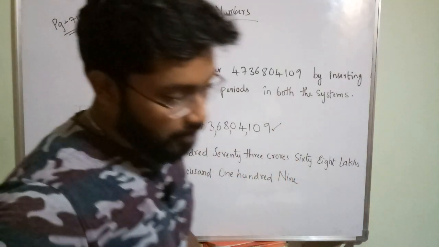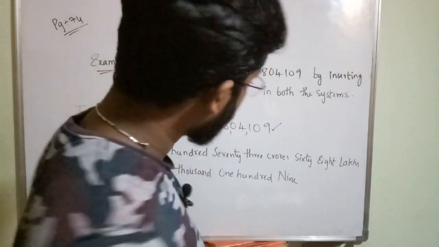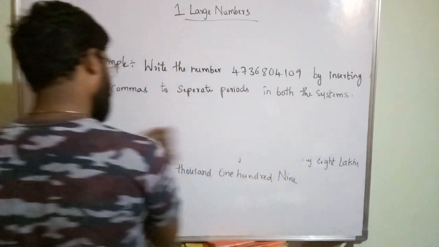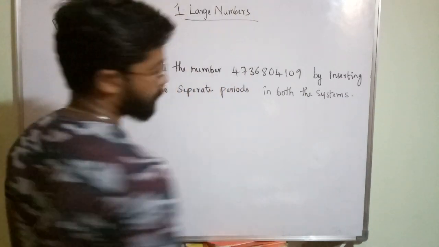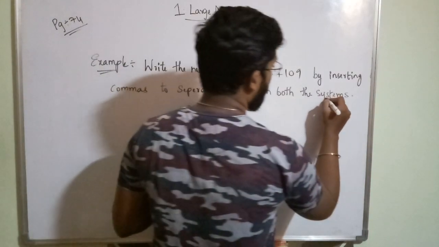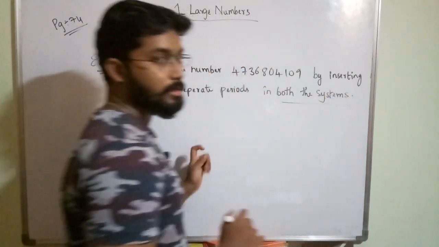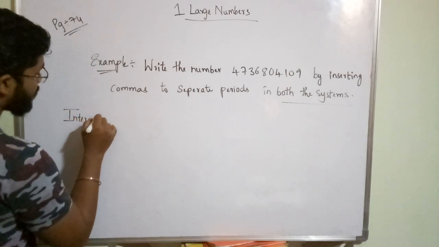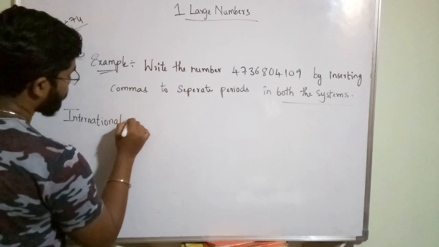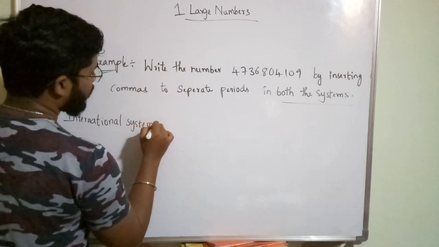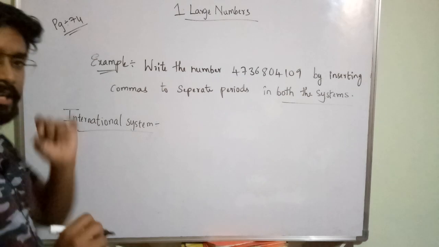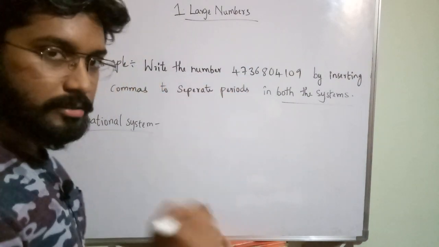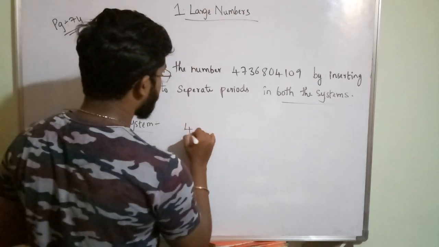Okay, same number, how shall I represent it? I will represent it in the international system. He is asking for both systems, so represent in both the systems. In international, how will we represent it by putting commas? In international, every period will have 3 digits, 3 places, so you have to put a comma after every 3 digits. Let me represent this one.